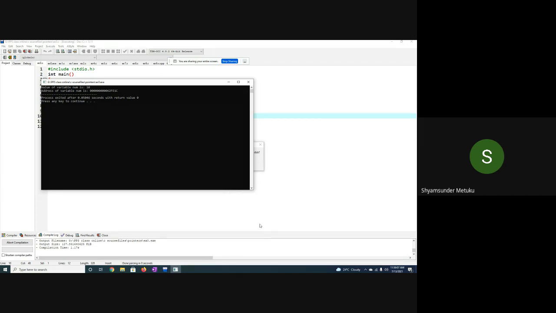How many digits are there? 1, 2, 3, 4, 5, 6, 7, 8, 9, 10, 11, 12, 13, 14, 15, 16. So can you tell me what do you mean by 16? How much RAM is available? 16 digits means how many bits?